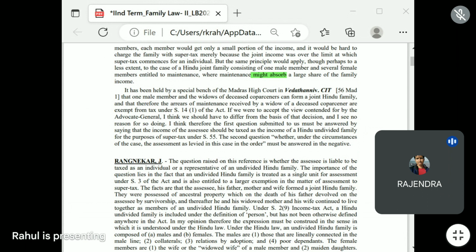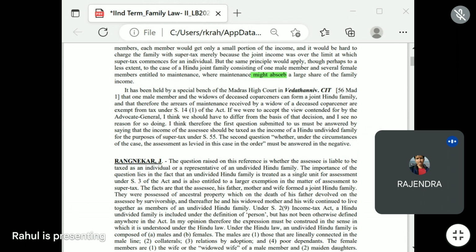If we were to accept the view contended for by the Advocate General, I think we should have to differ from the basis of that decision, and I see no reason for so doing. I think therefore the first question submitted to us must be answered by saying that the income of the SSC should be taxed as the income of a Hindu undivided family for the purpose of super tax under section 55. They were giving the example of section 55 for the purpose of super tax.